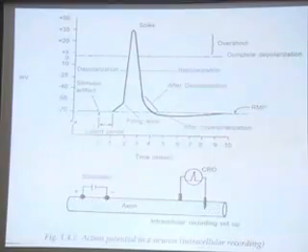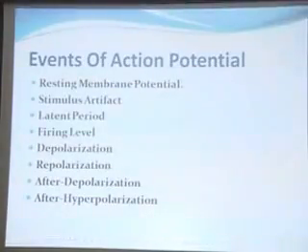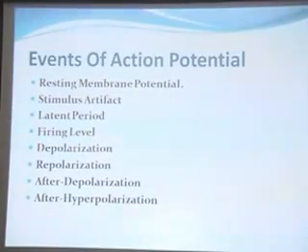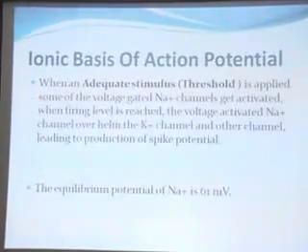So further, the events recorded are the resting membrane potential, the stimulus artifact, latent period, firing level, depolarization, repolarization, after depolarization and after hyperpolarization.